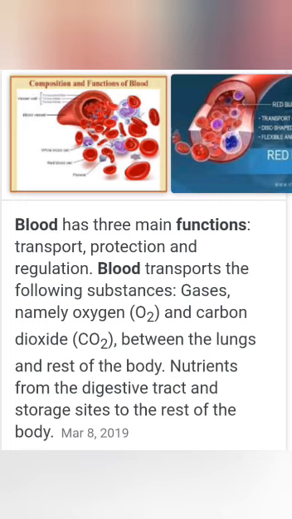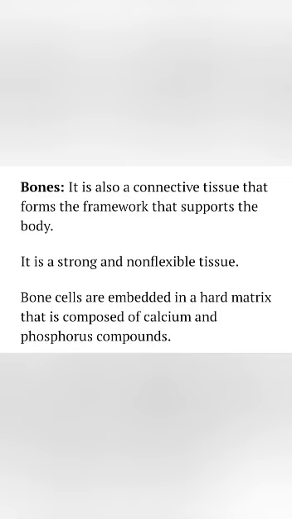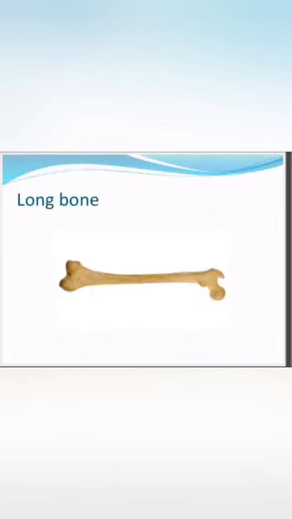So let us now discuss about bones. Bone is another type of connective tissue that forms the framework that supports the body. Bone is very strong and non-flexible tissue. We cannot bend the bones. Bone cells are known as osteocytes. And these cells are embedded in a hard matrix that is made up of calcium and phosphorus compounds. Remember, bone cells are suspended in the matrix which is made up of calcium and phosphorus compounds.